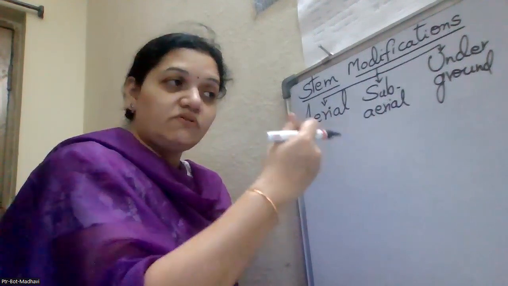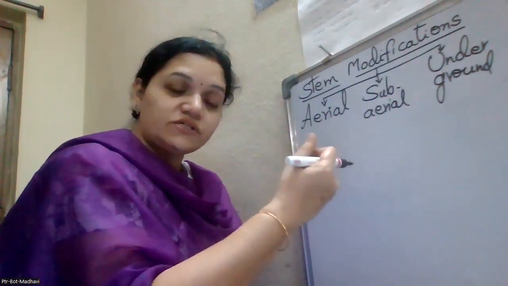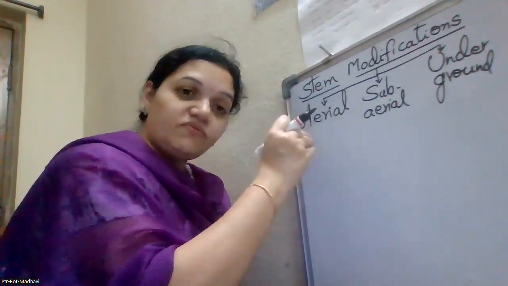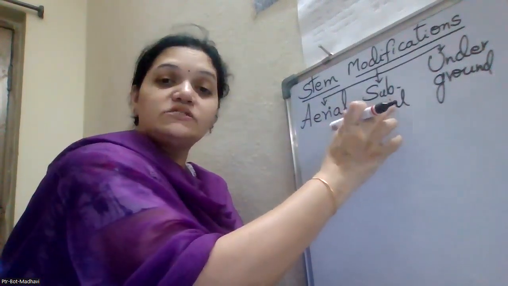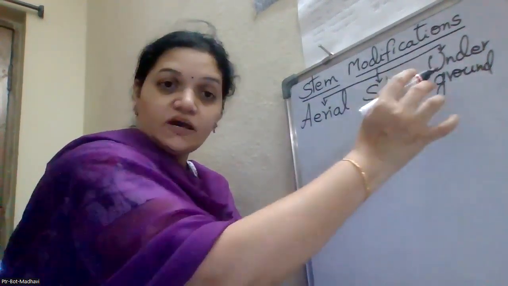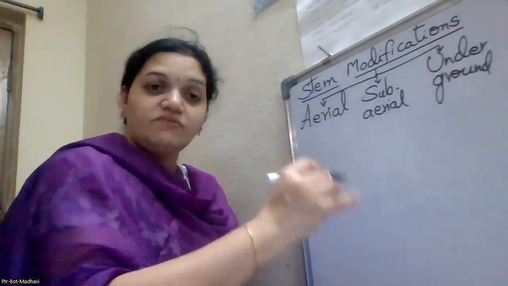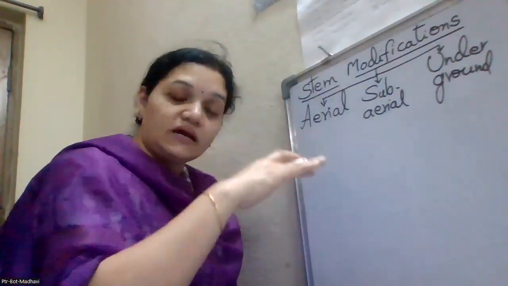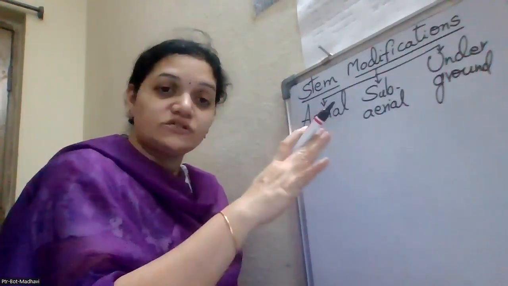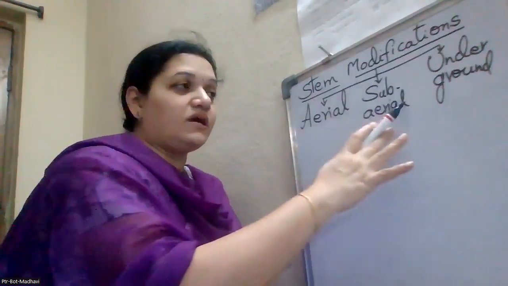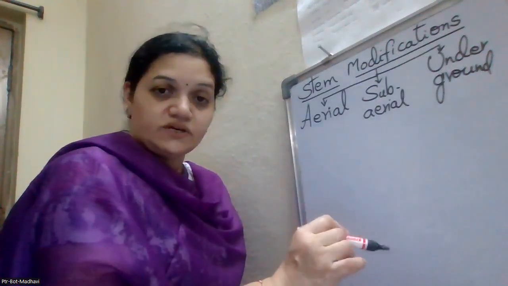This 1/4 will do some other functions than the original functions of the stem. Underground stem modification: when the stem is growing completely under the soil, along with its main axis, branches, sub-branches, that is called the underground stem modification.